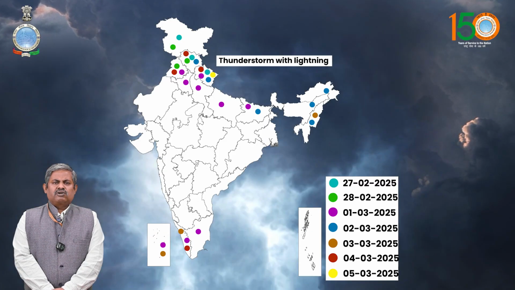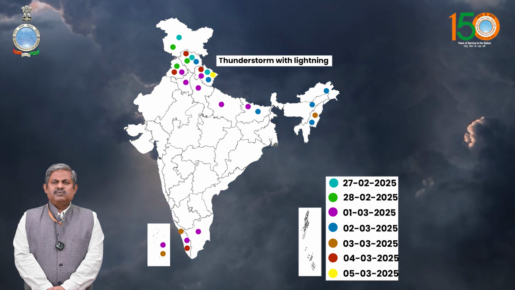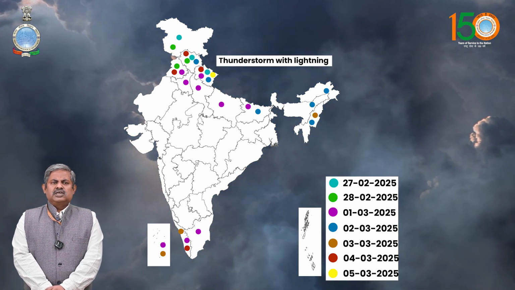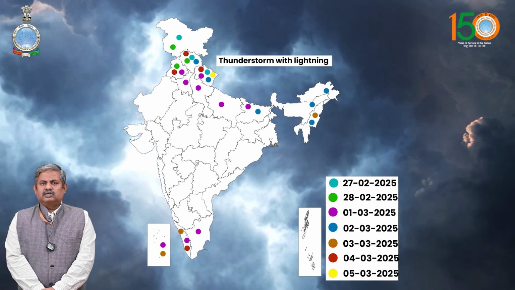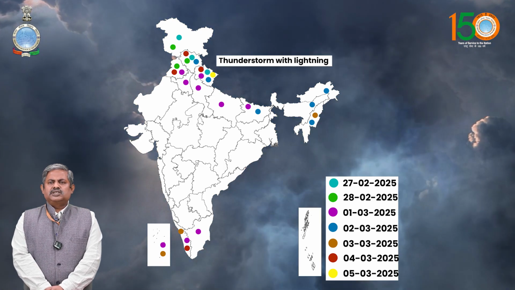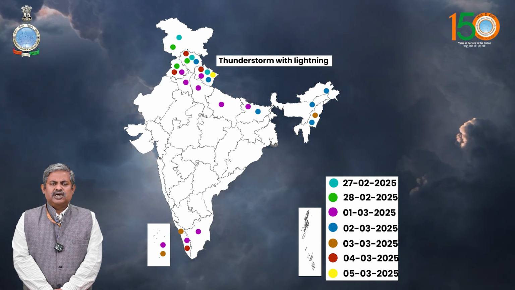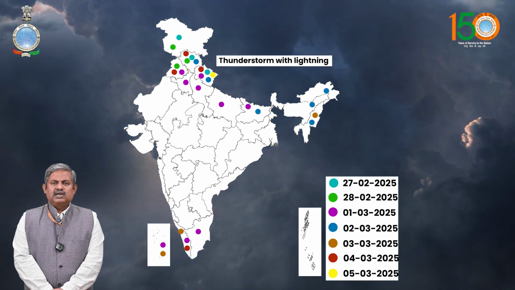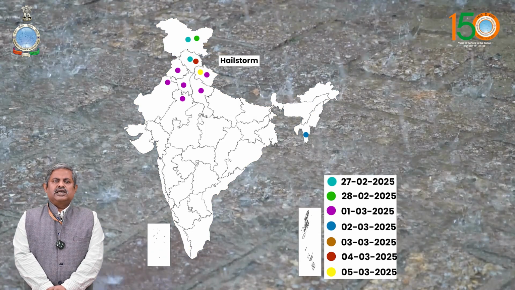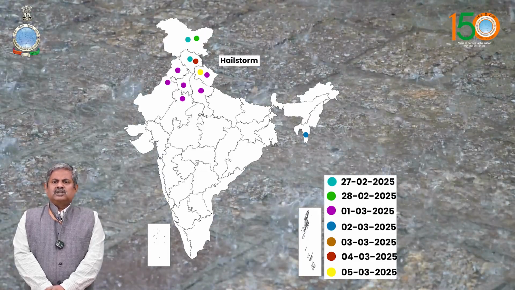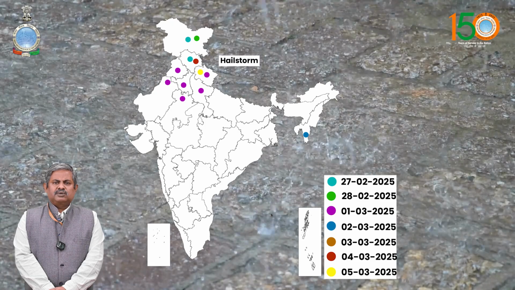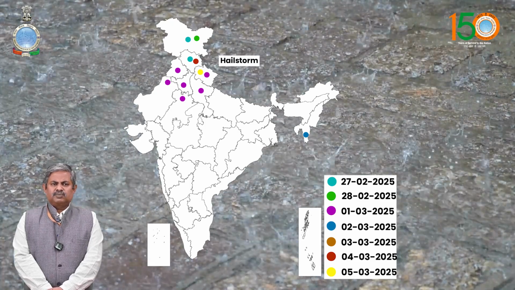Then thunderstorm was recorded at isolated places over Jammu and Kashmir, Himachal Pradesh, Uttarakhand on 27th February; Jammu and Kashmir, Himachal Pradesh, Punjab on 28th February; and Uttarakhand, Punjab, Haryana and Chandigarh, Uttar Pradesh, Bihar, South Tamil Nadu, Kerala and Mahe, Lakshadweep on 1st March. Hailstorm was also reported at several places over Jammu and Kashmir, Himachal Pradesh, Uttarakhand, Punjab, Haryana, West Uttar Pradesh and North Rajasthan during the past week.